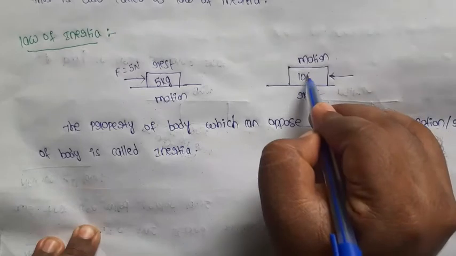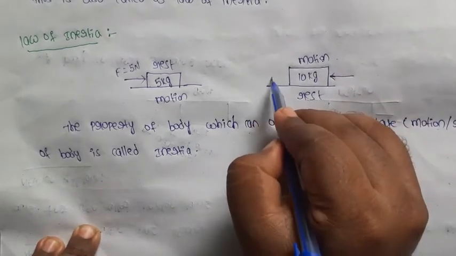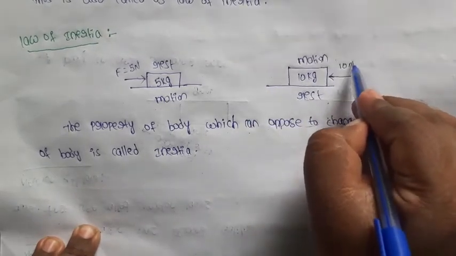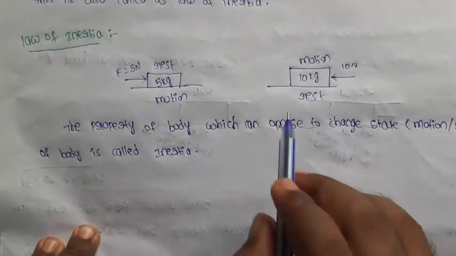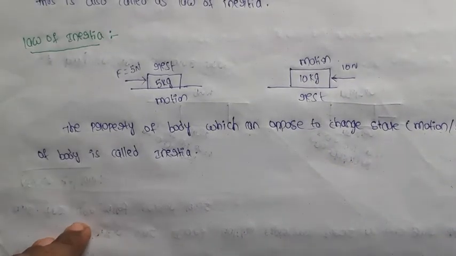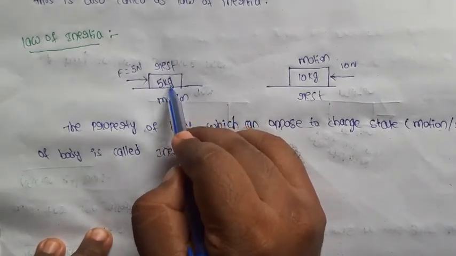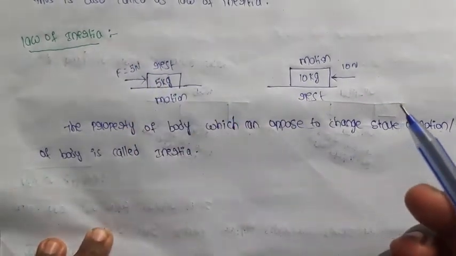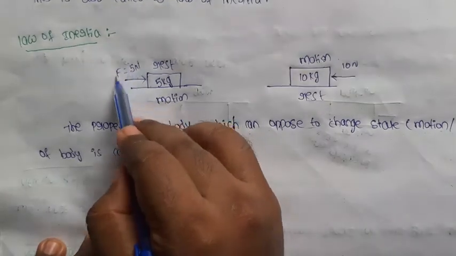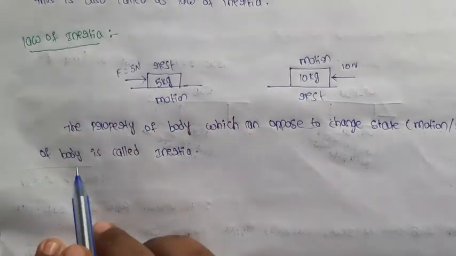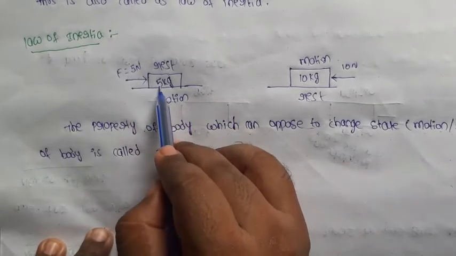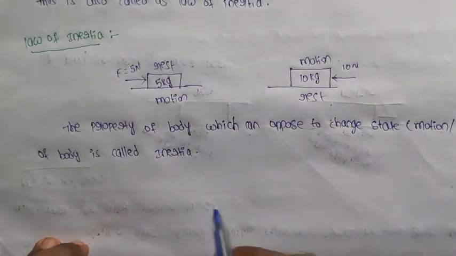If this is a 10 kg body, I apply 10 Newton, and then only the state of the body is going to change. So if you increase the mass, the force also needs to change. So this is named inertia. Inertia of a body depends on its mass.